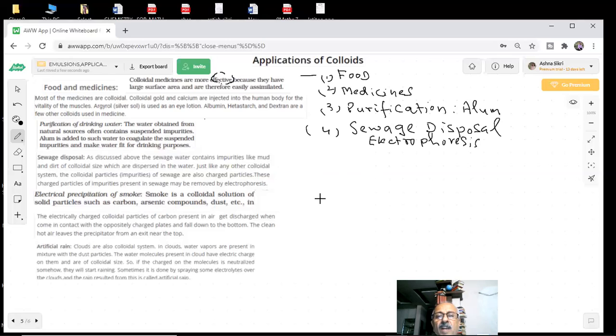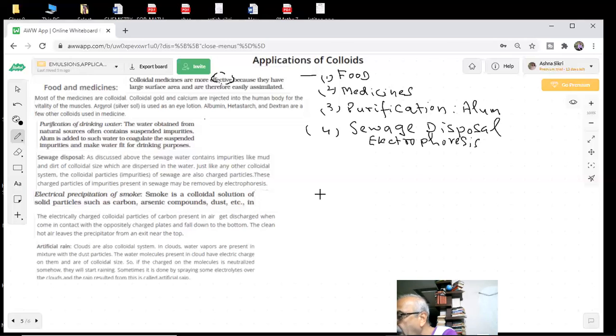If I apply an electric field or a charged plate, the charged smoke particles will coagulate and fall to the bottom. Clean hot air leaves the precipitator, which is called the Cottrell precipitator. This is an important question, and many times it has been given in the exam.